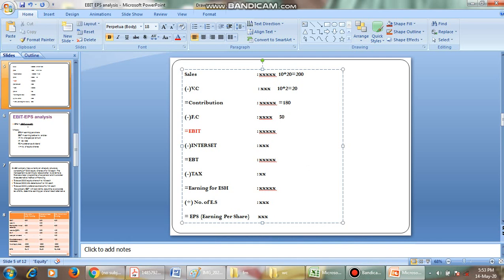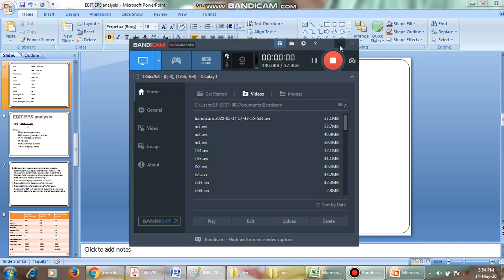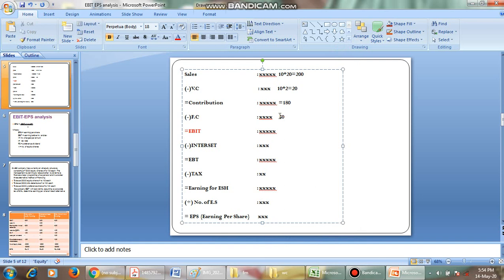Whether you produce 10, 20, 50 or 100 products, the fixed cost is the same. Then contribution minus fixed cost gives us EBIT, that is 180 minus 50, which gives us 130 rupees.